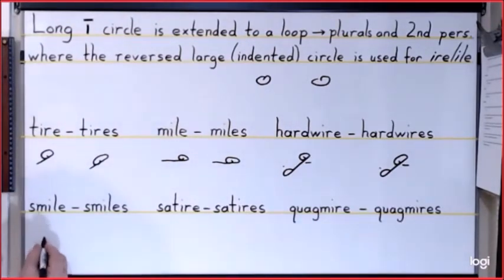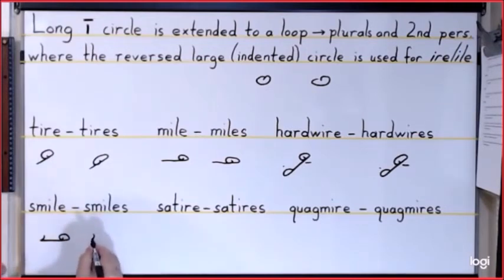For smile, it is S, M, then that reverse long I circle. For smiles, it is S, M, and then a looped long I circle.